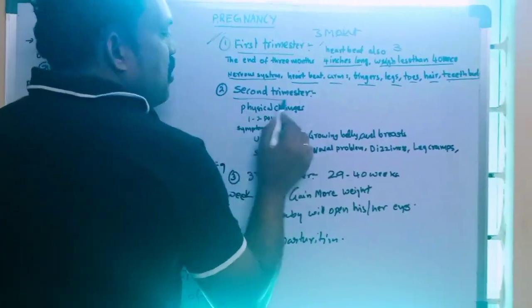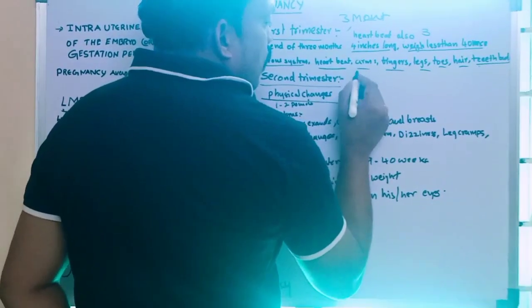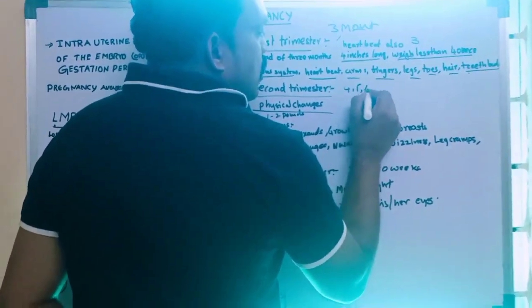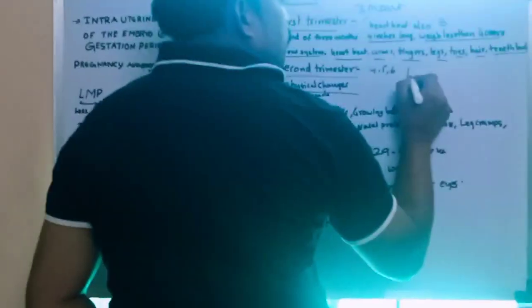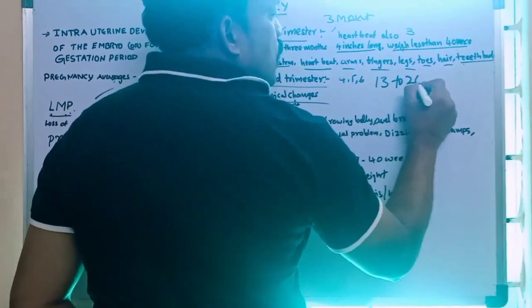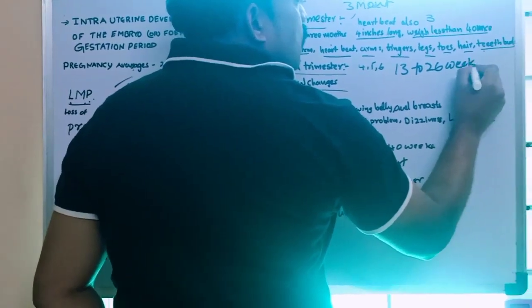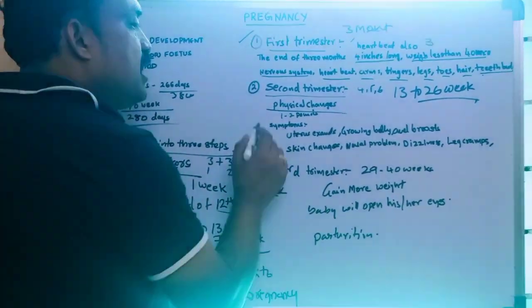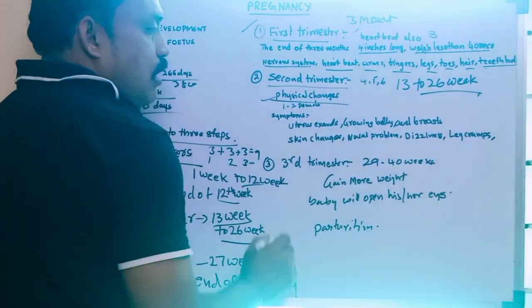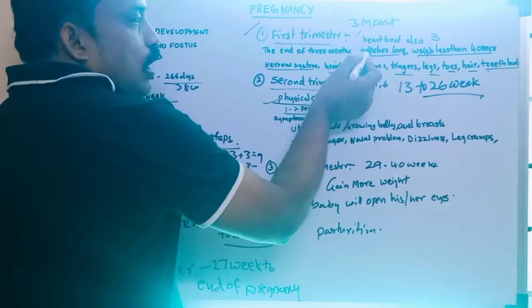And the second trimester. What does the second trimester mean? Generally the 4th, 5th and 6th months. The period is the 13th week to 26 weeks. That we call the second trimester. In the second trimester, a lot of physical changes happen. The baby also grows a little bit.